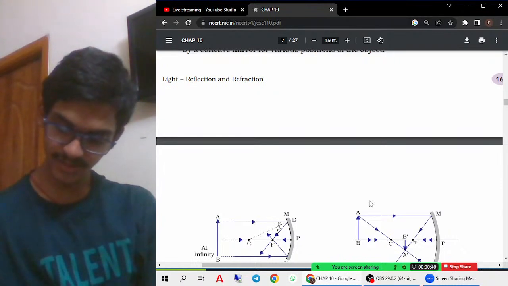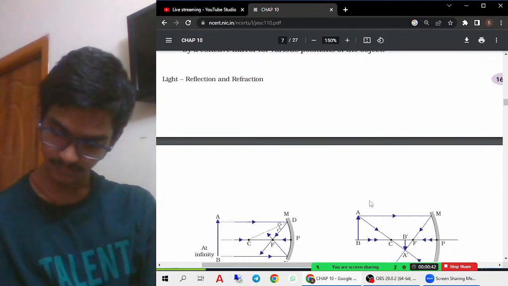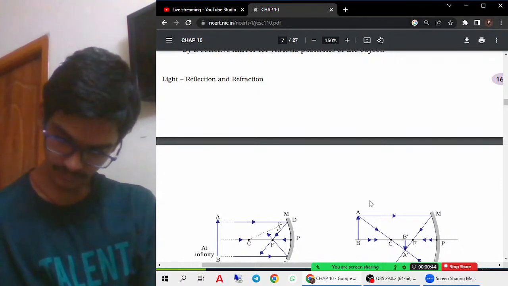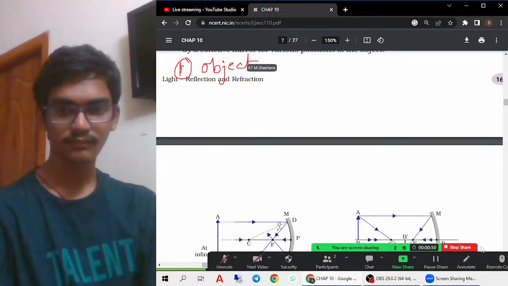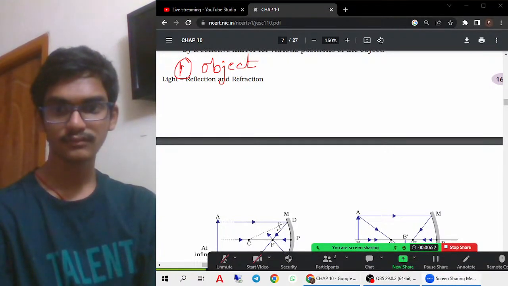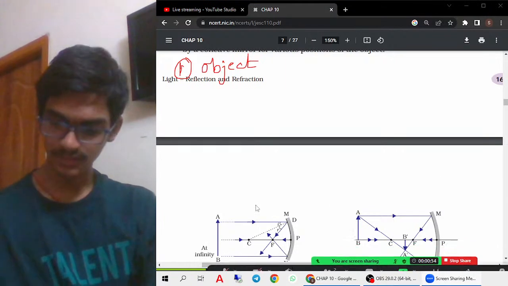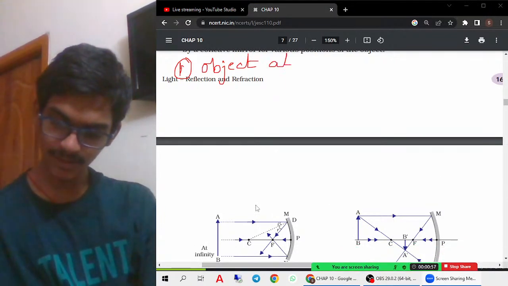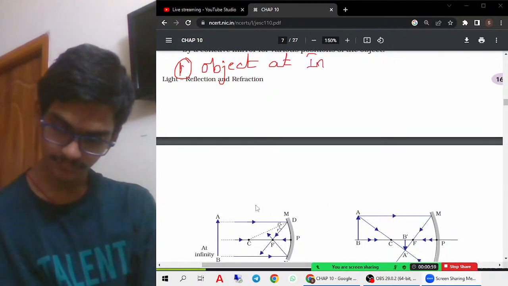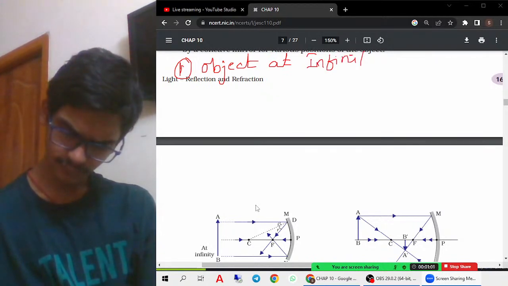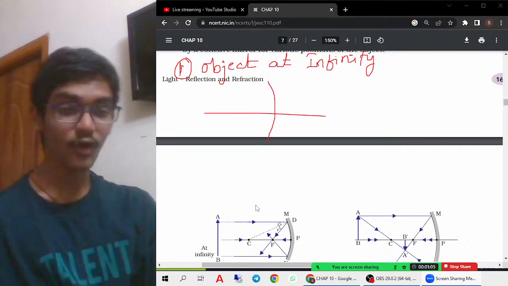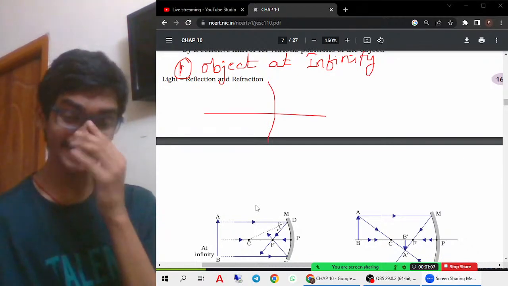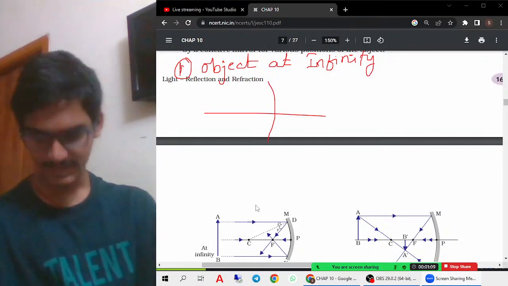First case: the object is at infinity. Let us draw the image for the concave mirror. Let us discuss first all the cases of the concave mirror, then we'll go to the convex mirror.